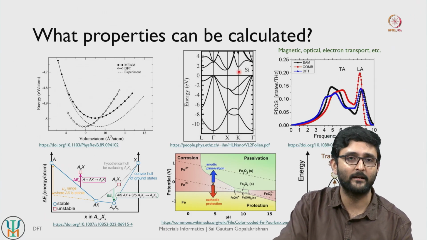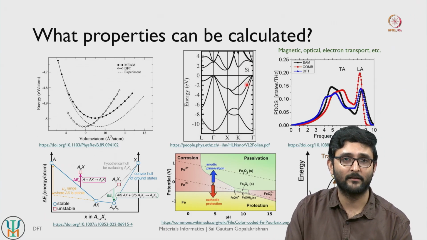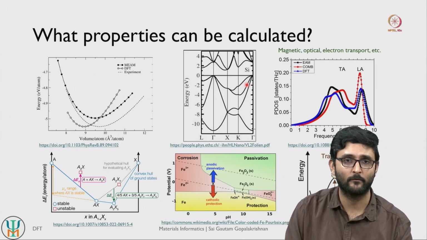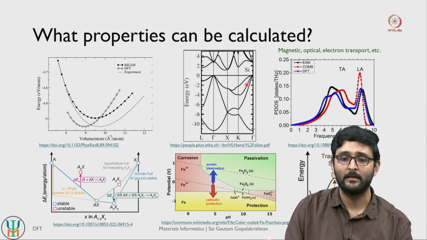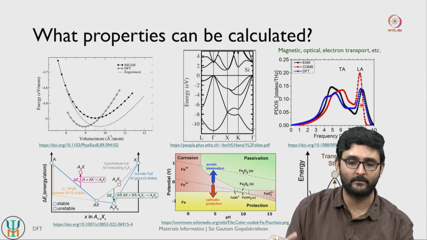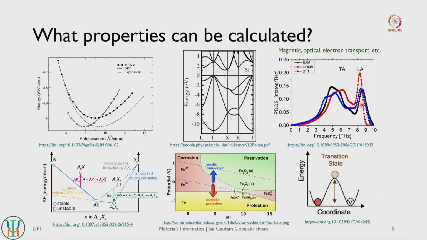So this is an example of a silicon band structure, right? And band structures are extremely important when it comes to any semiconducting application. So think of manufacturing transistors, chips, sensors, and so on. These electronic properties are crucial, right? We can also think about some kind of phonon properties or sort of vibrational thermal properties. So how is the specific heat of a given material changing as a function of temperature, right?